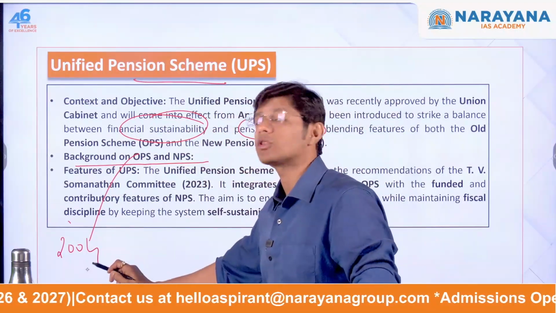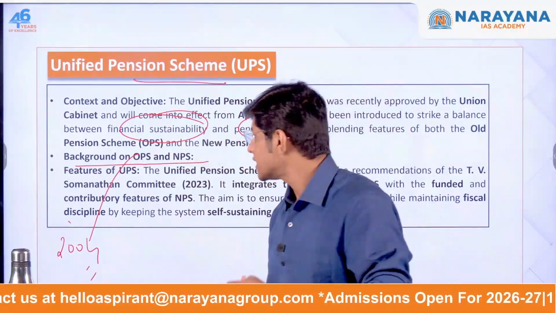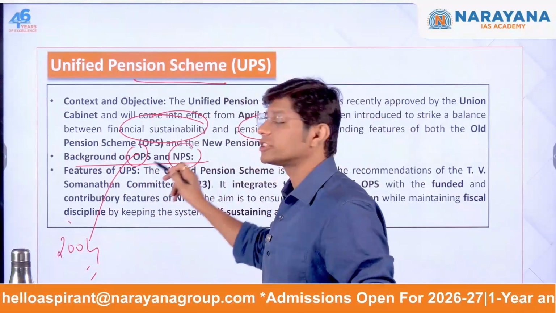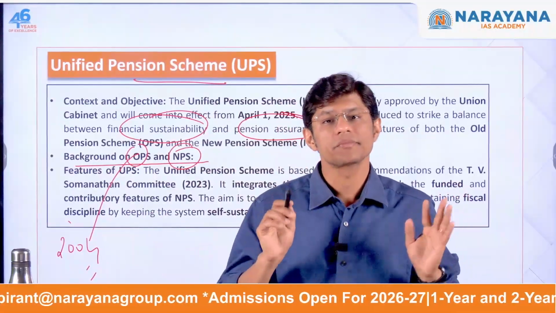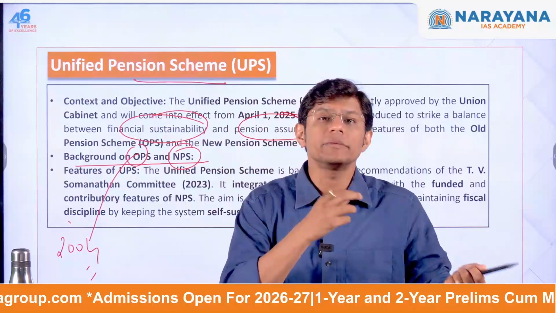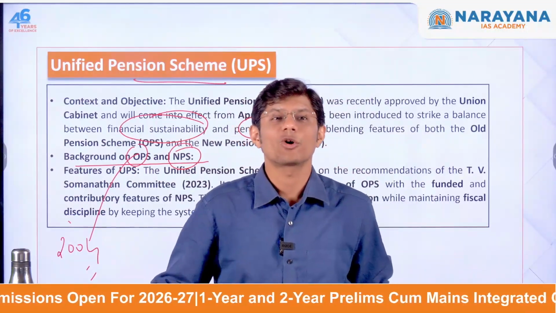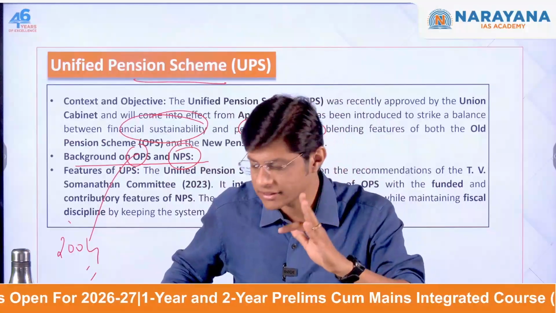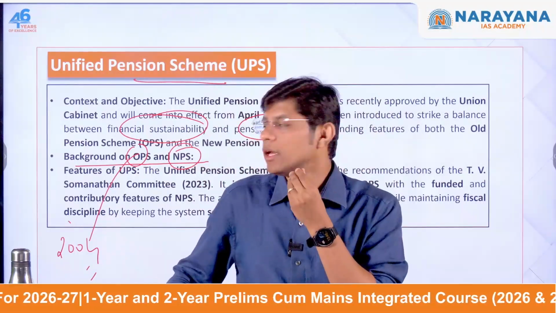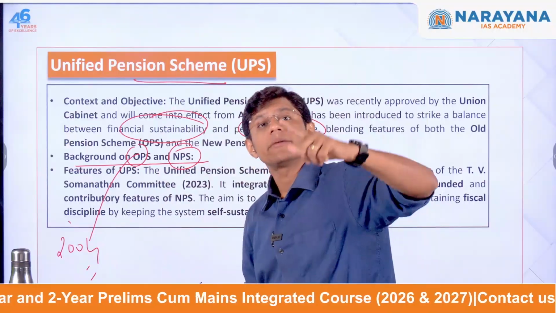But in 2004, the NDA government replaced the OPS with the National Pension System. The NPS follows a contributory model where both the employee and the government contribute to a pension corpus. In the OPS, the entire contribution is made by the government.